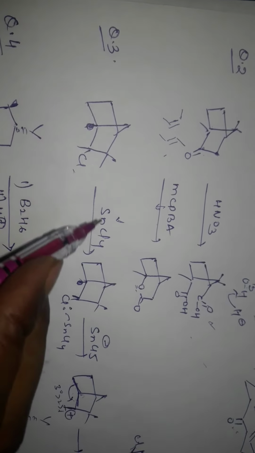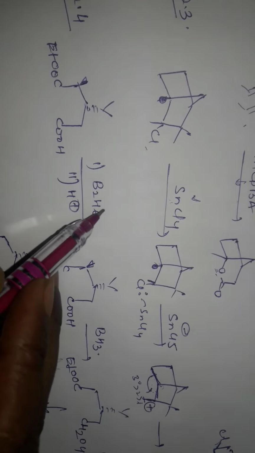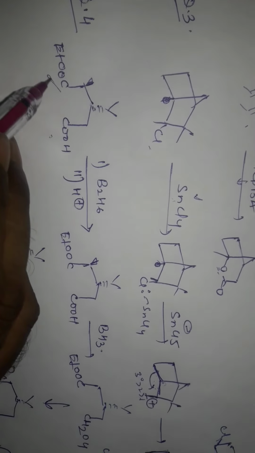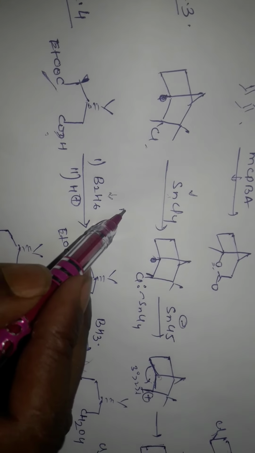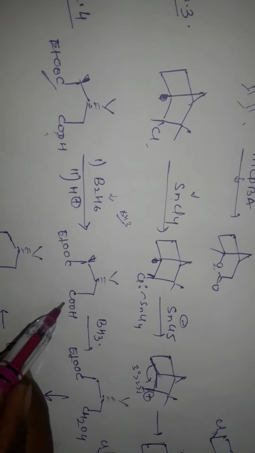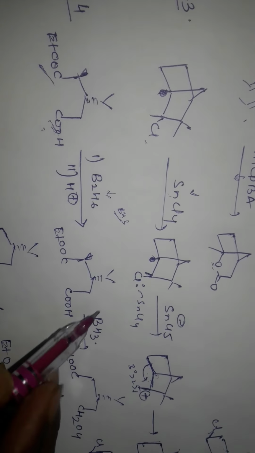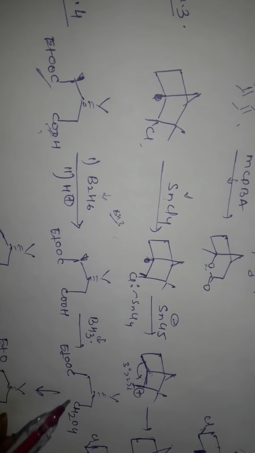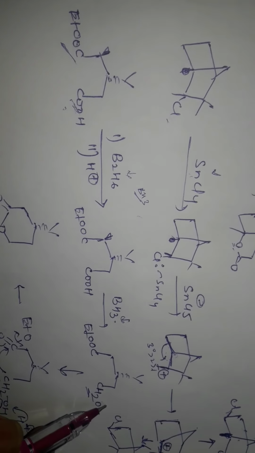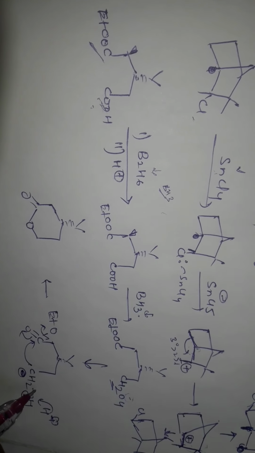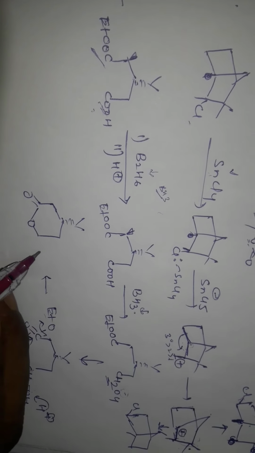This reaction is very important for competitive exams. It is also an important reaction in which NaBH4 is added here, and there is an ester and an acid; only 2 moieties are present. Selectively, first of all it goes to the borate in solution. After that it converts to the alkoxide, and in acidic medium it converts to this O minus, and this O minus attacks on the C=O, OEt will be released, forming ethanol, and forming this product.